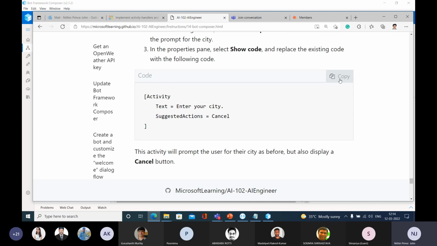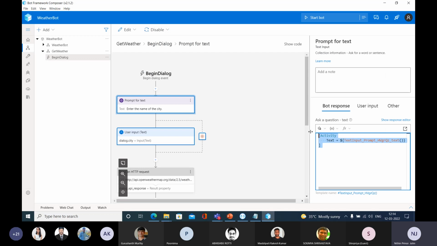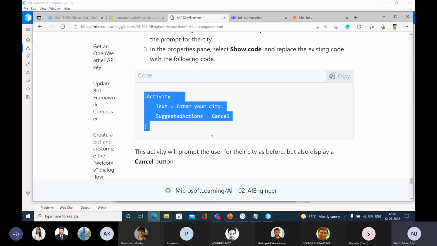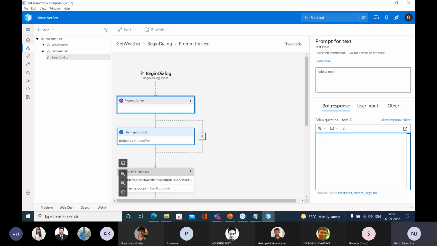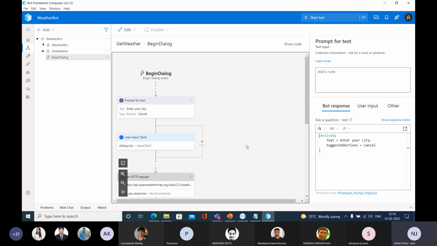So let me copy this code and paste that here. I'm not able to do that, so let me copy that again and paste that here. OK, so activity, enter your city, suggested action, cancel. I'm able to do that.